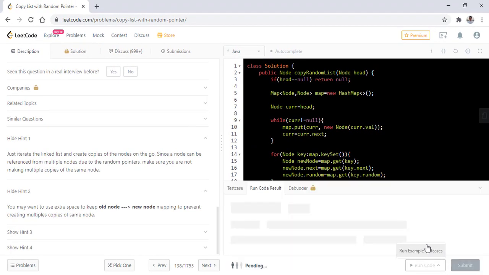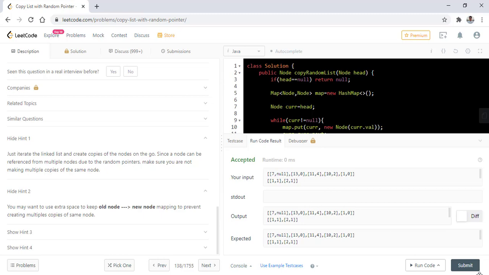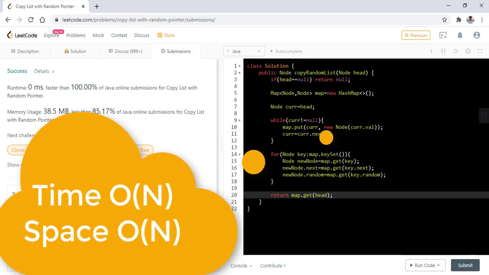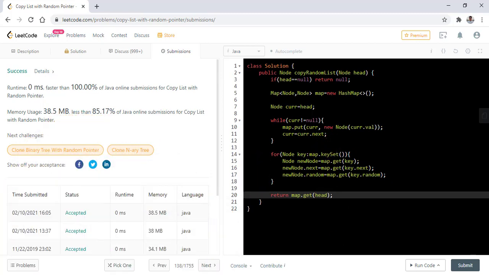When we run this code, we get the right result. Let's submit this. So it got submitted successfully. The time and space complexity in this case is O of n, as we are using a map in order to store the value. So how can we solve this problem without using any map or any data structure to store the mapping?